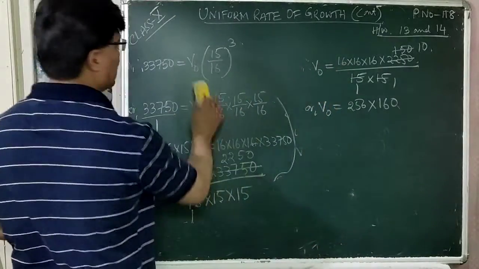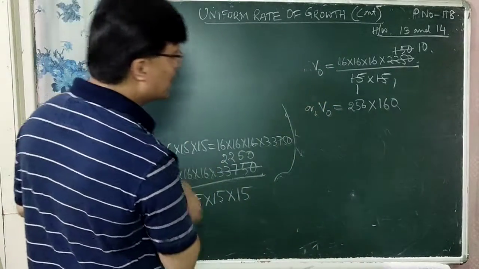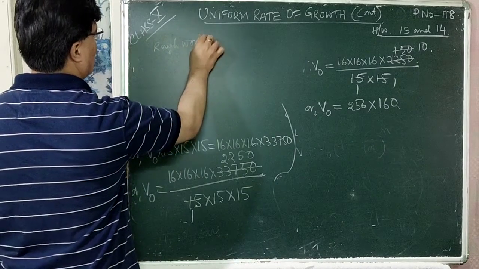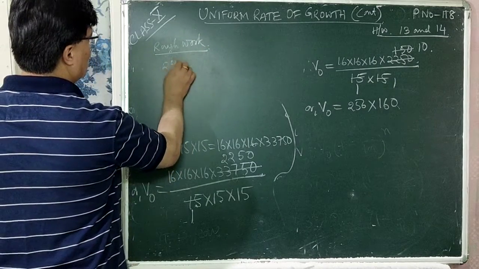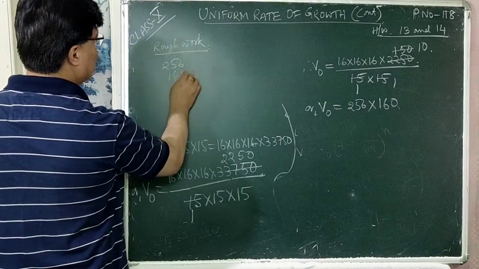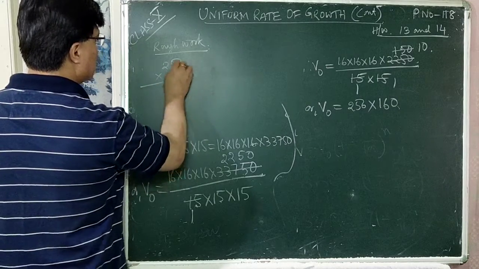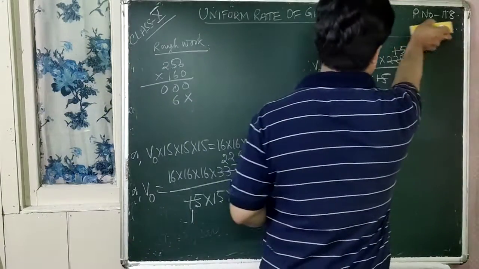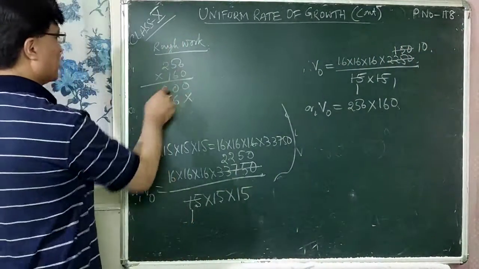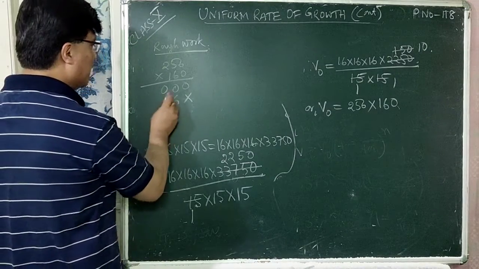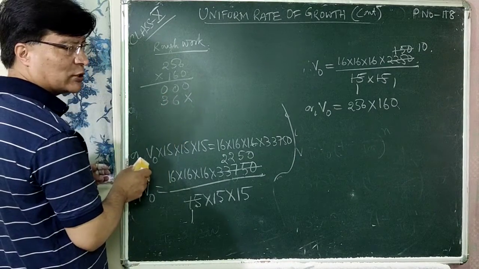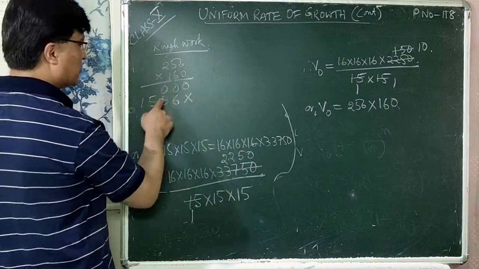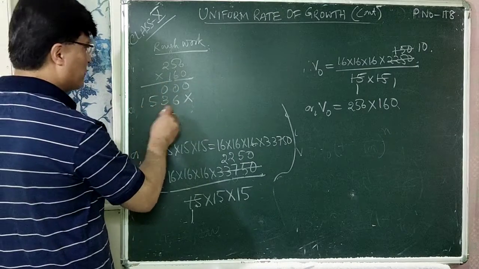Is that clear now? So let us do the rough work for 160 multiplied by 256. So 256 should be multiplied by 160. So 0 0 0 0. 6 6s are 36, 6 5s are 30 plus 3 is 33, 6 2s are 12 plus 3 is 15.